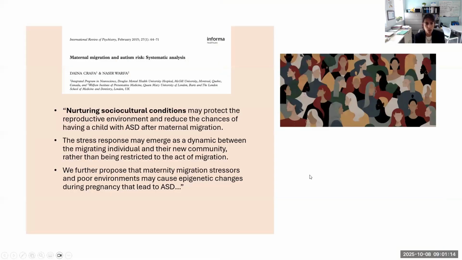And now going back to the study that came from the McGill group here in Canada, they did a systematic review. The systematic review was actually on maternal migration, not parental. And what they found is that nurturing social cultural conditions may protect the reproductive environment and reduce chances of having a child with autism after maternal migration. They proposed that maternal migration stressors and poor environments may cause epigenetic changes during pregnancy that lead to autism. That's their hypothesis.